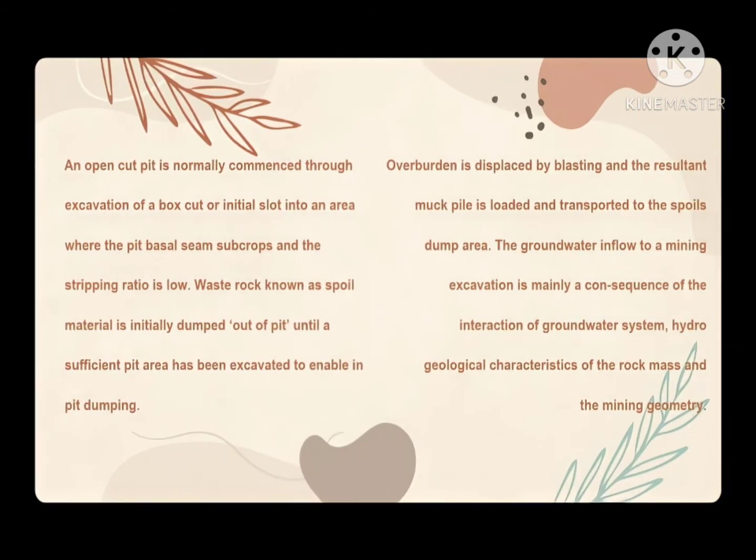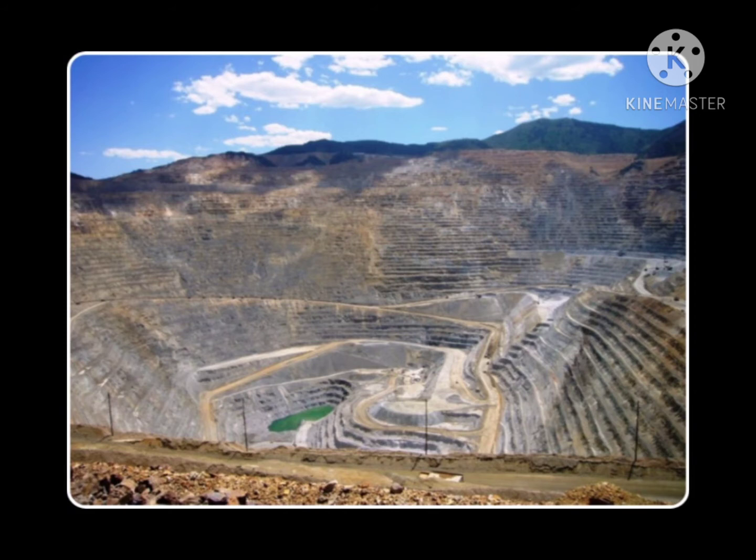An open cut pit is normally commenced through excavation of a box cut or initial sloot into an area where the pit basal seam subcrops and the stripping ratio is low. Waste rock, known as spoil material, is initially dumped out of pit until a sufficient pit area has been excavated to enable in-pit dumping. Overburden is displaced by blasting and the resultant muck pile is loaded and transported to the spoils dump area. The groundwater inflow to a mining excavation is mainly a consequence of the interaction of the groundwater system, hydrogeological characteristics of the rock mass, and the mining geometry.